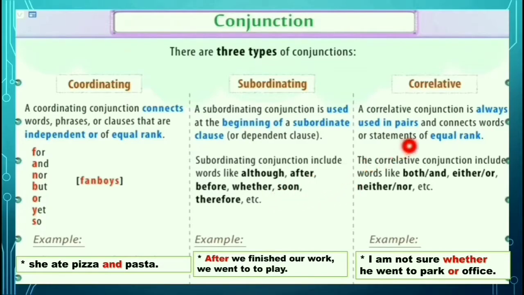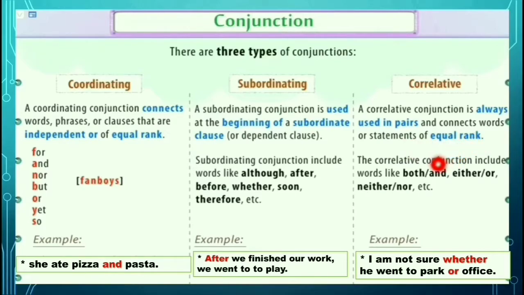Okay children, next move on to the third one, correlative conjunction. A correlative conjunction is always used in pairs and connects words or statements of equal rank.